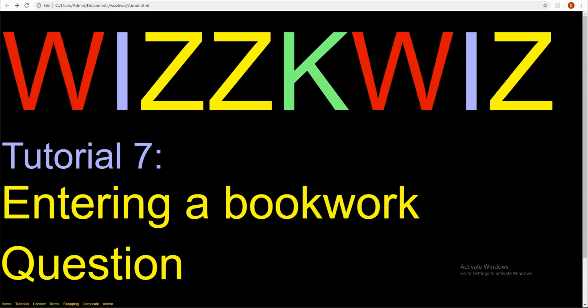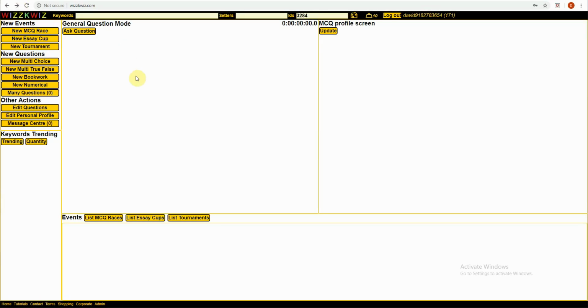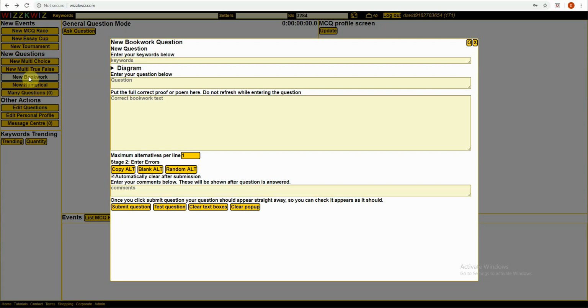So WIZZKWIZ tutorial 7, entering a bookwork question. This time we're going to do a new bookwork type question. We saw an example with the Richard II speech. This time we're going to do a poem, the famous poem "If" by Rudyard Kipling.